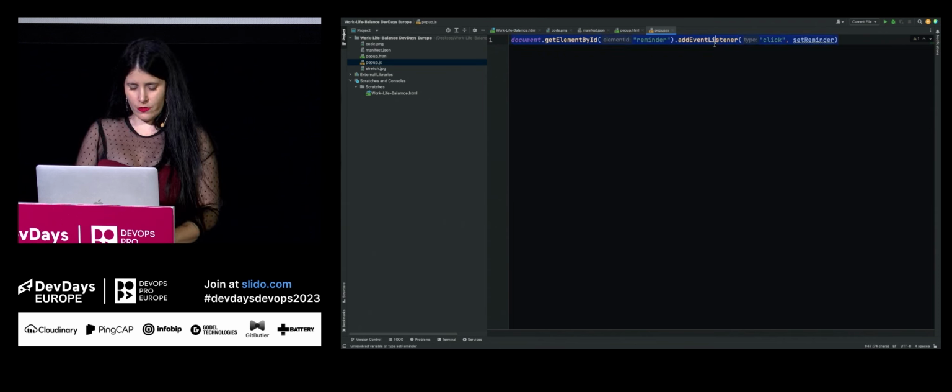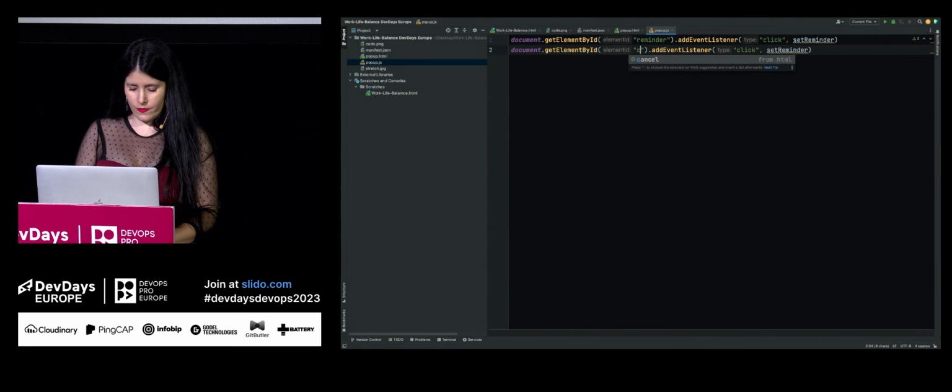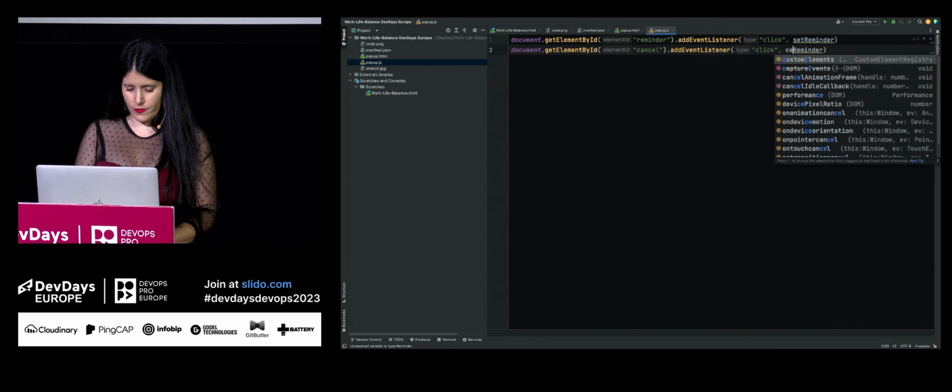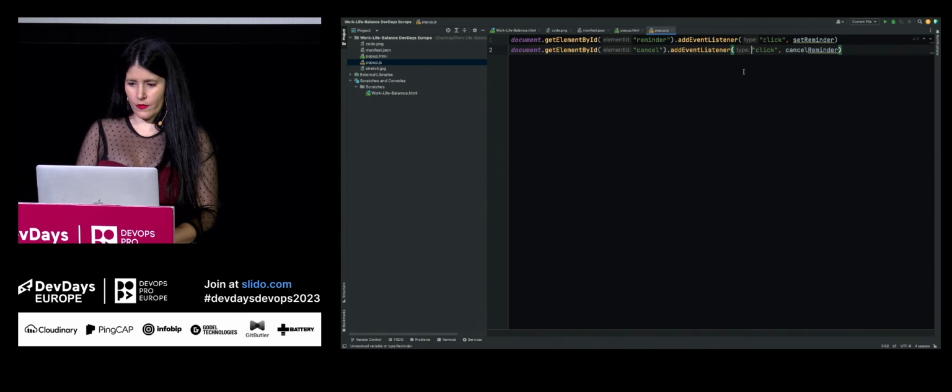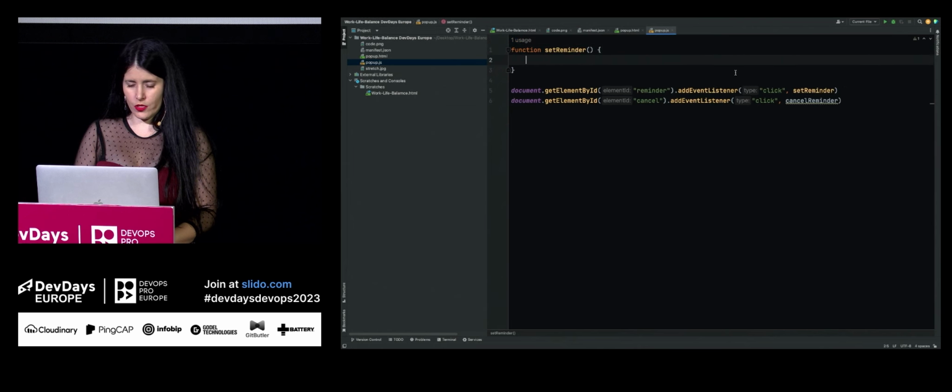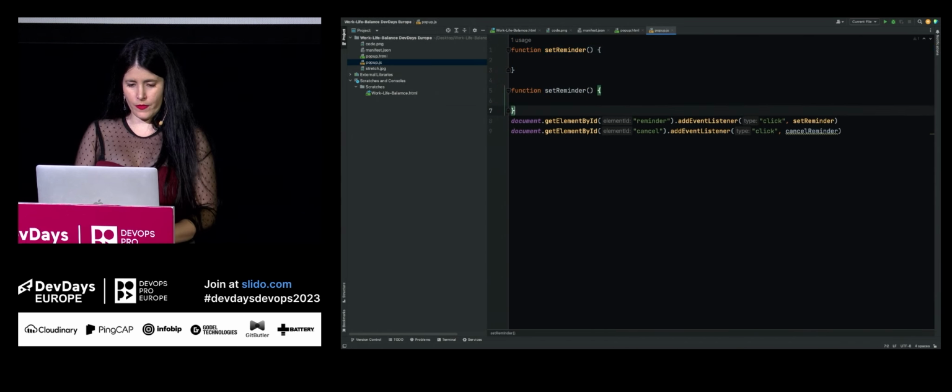And let's add another one for the cancel as well. Click and cancelReminder. Now let's go ahead and create those functions. Function, and let's create another function for cancel.